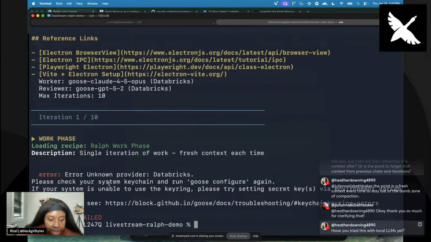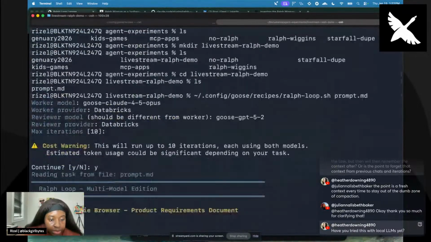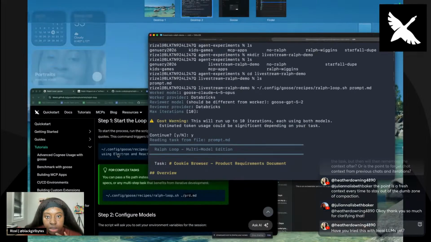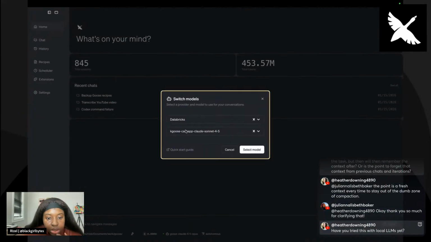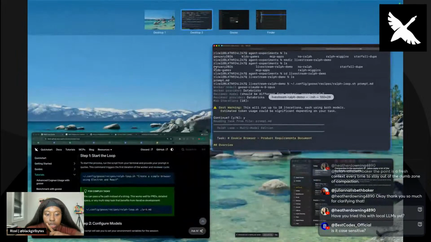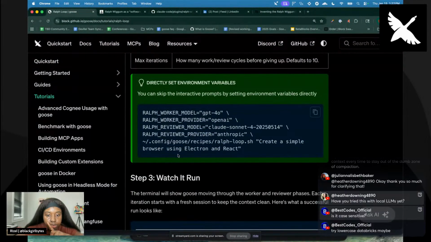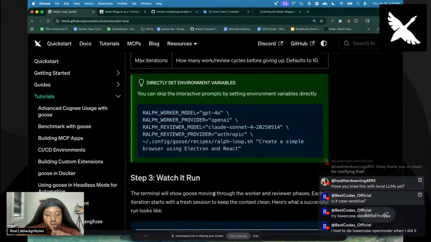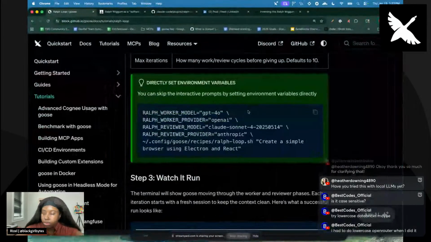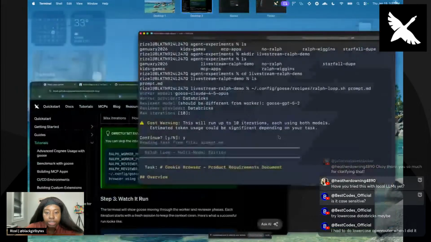Uh-oh, unknown provider, Databricks. Is that not my provider? That is. Hold on. The other way I could run this. Oh, should I? Give me a second. Oh yeah, maybe it is lowercase. Sorry. Yeah. Thank you, best codes.